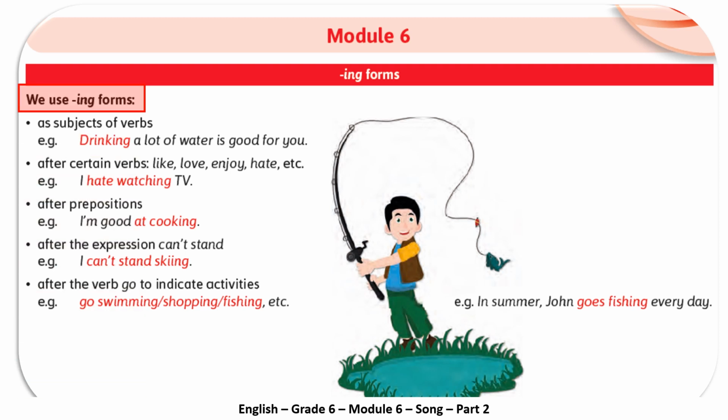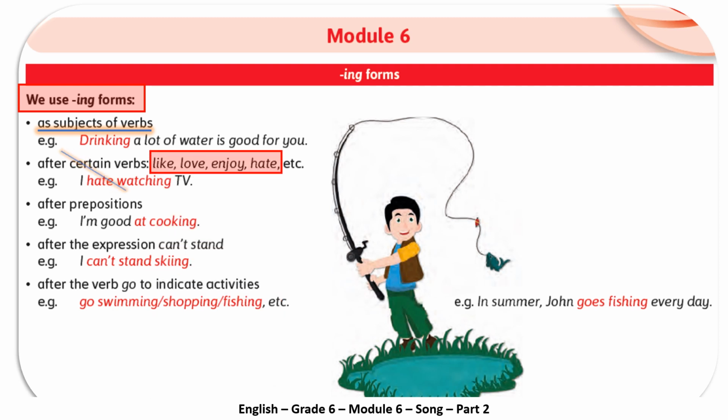We use ing forms in 5 cases. First one is as subjects of verbs. That means it comes in the beginning of a sentence, like the word wearing that you have just underlined. For example, drinking a lot of water is good for you.